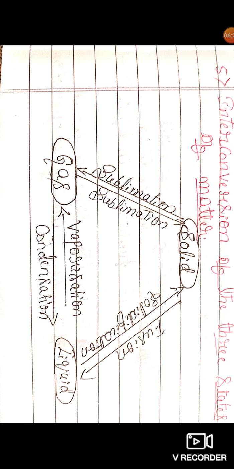So here, see that when a solid is heated, it can change into the liquid state. When a liquid is heated, it can change into the gaseous state. When the gaseous state is cooled, it can change into the liquid state. And when a liquid is cooled, it can change into the solid state. So you have to see the change of states in matter.